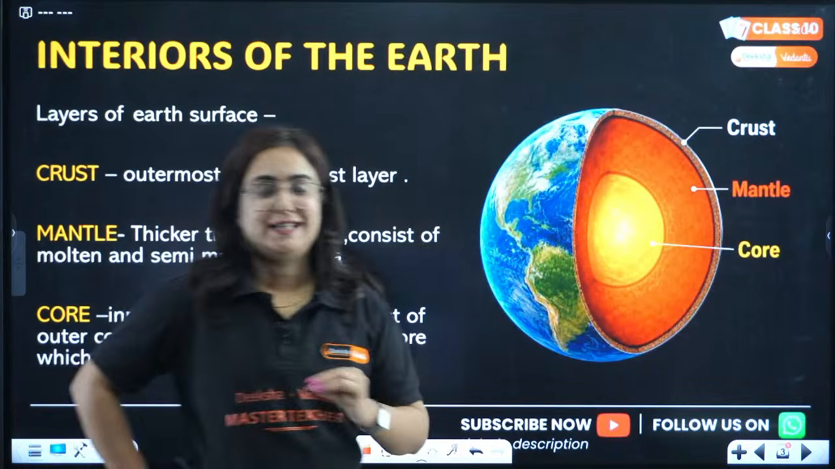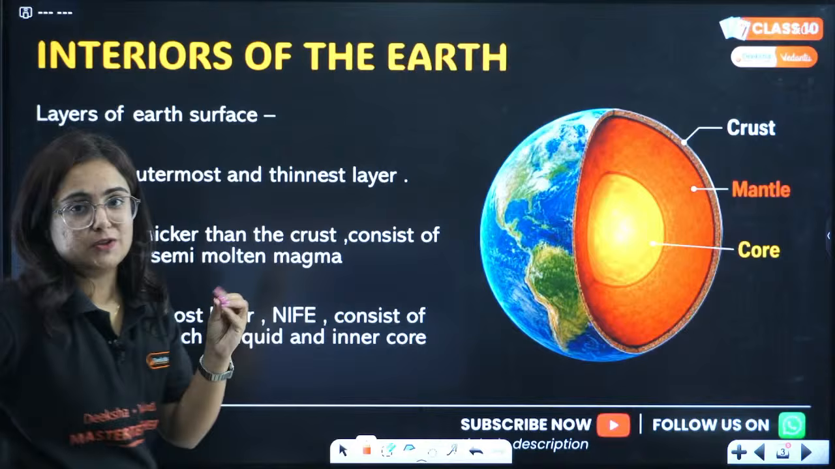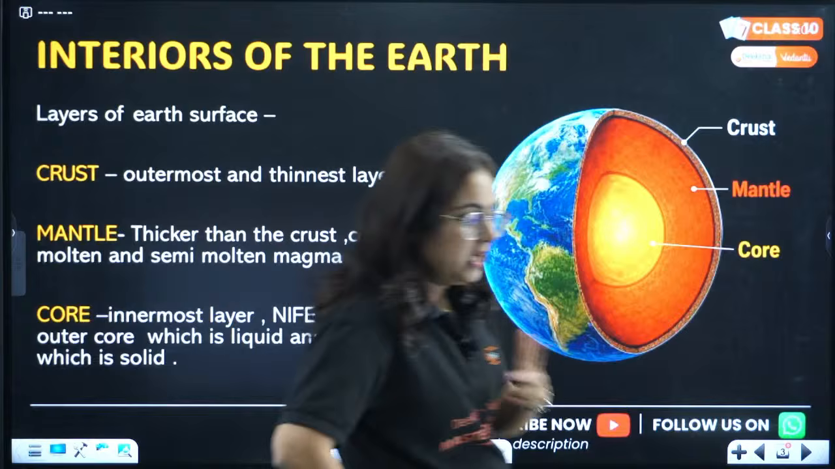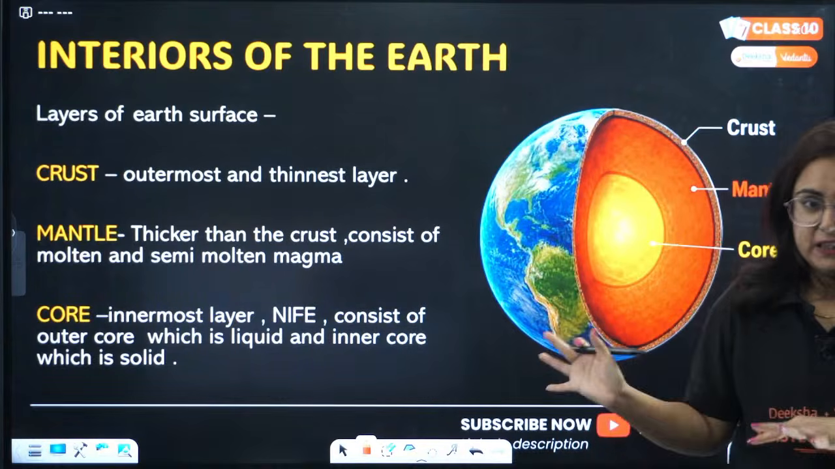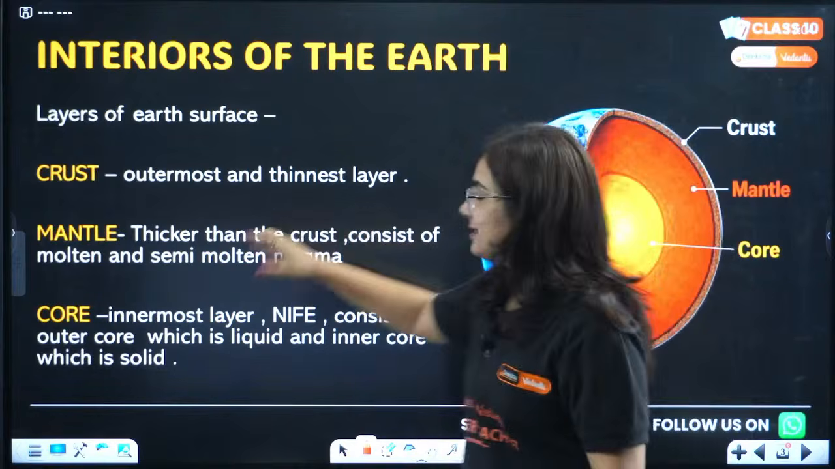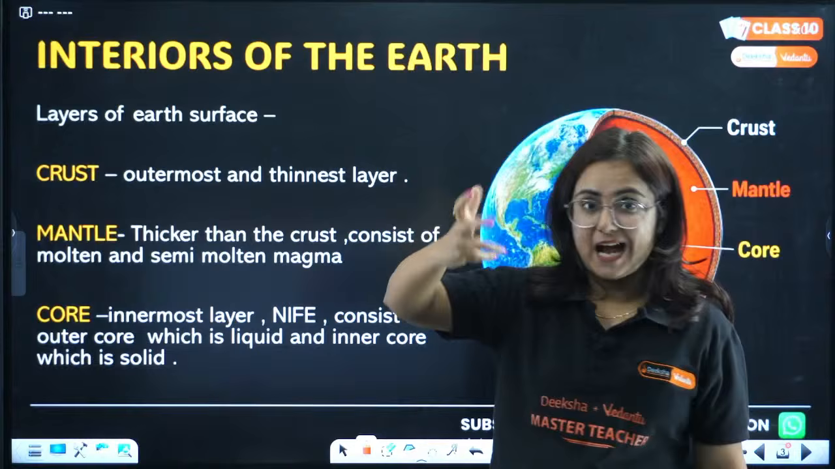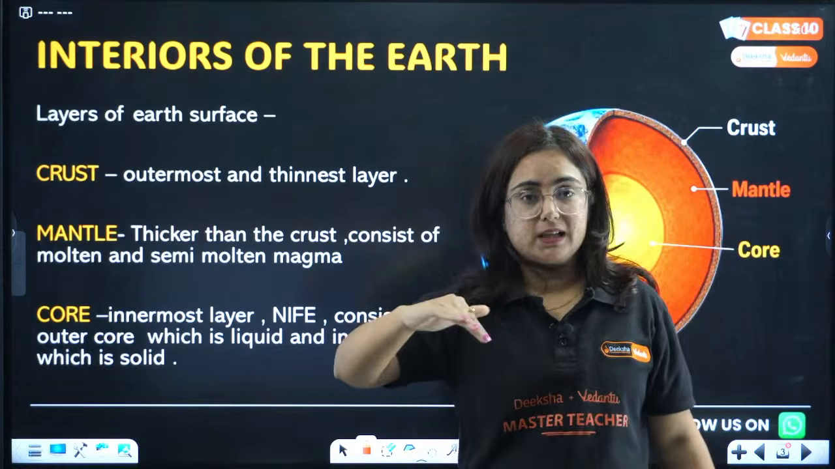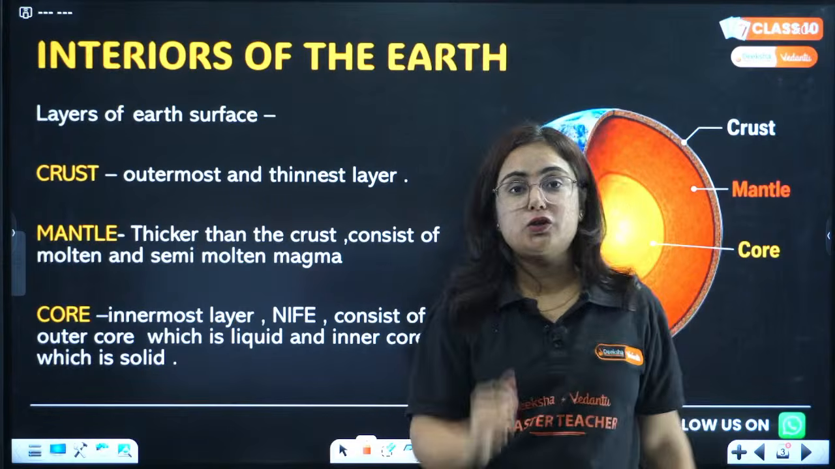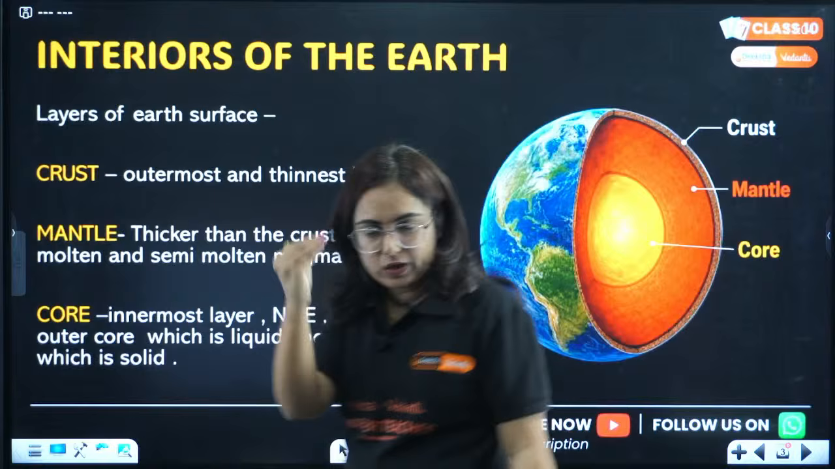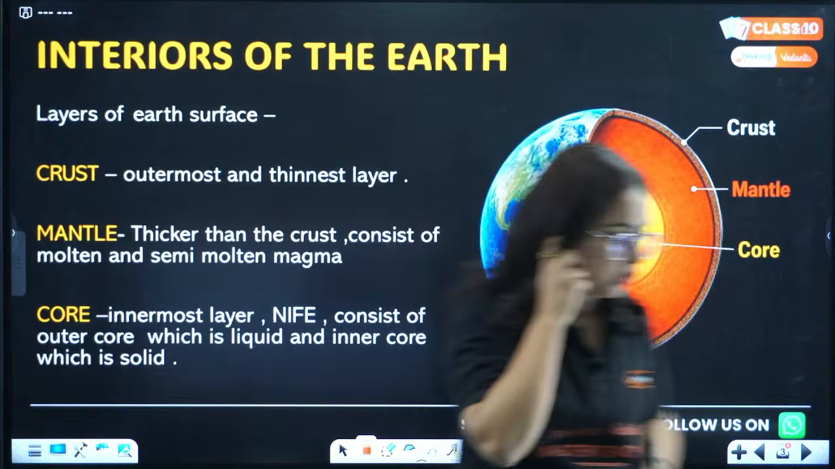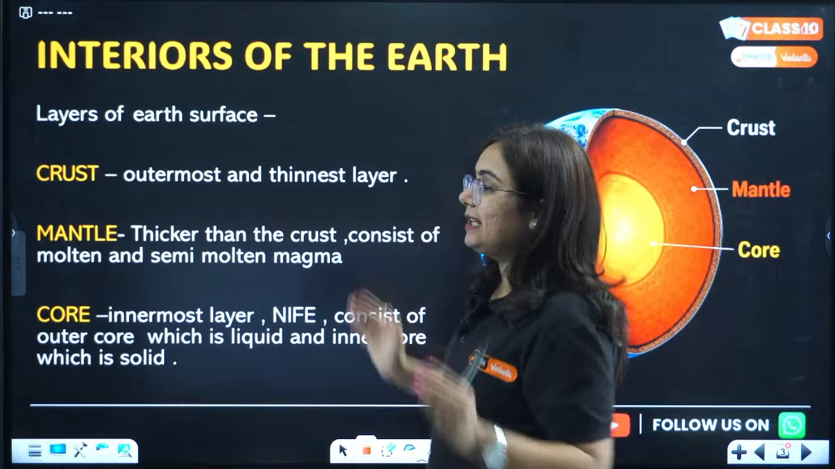When I talk about the interior, the interior of Earth consists of 3 layers: crust, mantle, core. And if you are thinking I'll explain them in detail, beta, we studied this in class 6th and 11th. Talking about the crust, it is the outermost layer made up of land surface. The mantle is thicker than the crust and is made up of molten magma. Then we go to the core, the extreme interior with very high temperature and very high pressure, right? So this is the interior of the Earth.